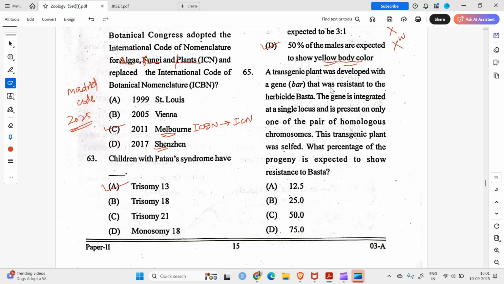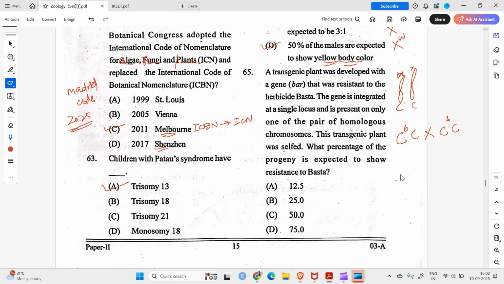A transgenic plant was developed with a gene bar that was resistant to the herbicide Besta. The gene is integrated at a single locus and is present on only one of the pair of homologous chromosomes. So this bar gene is present on only one homologous chromosome, not on the other. So you have chromosome, okay, and these are the two homologous chromosomes. This transgenic plant was selfed. Okay, so CB and C was selfed.